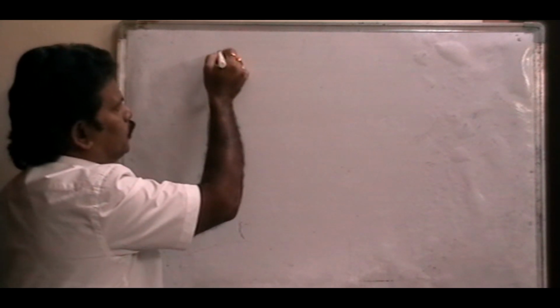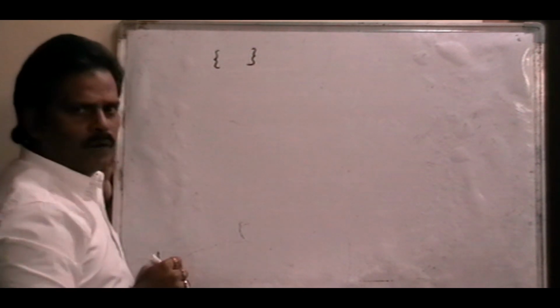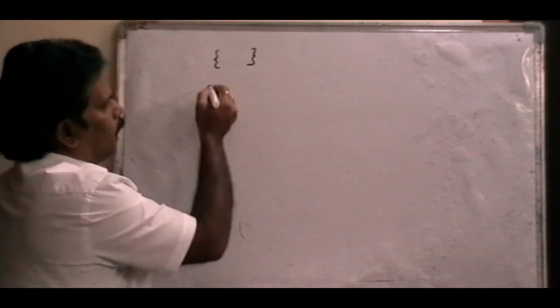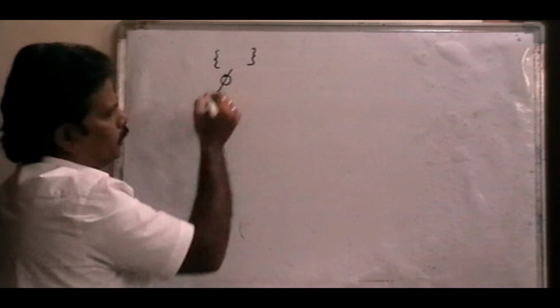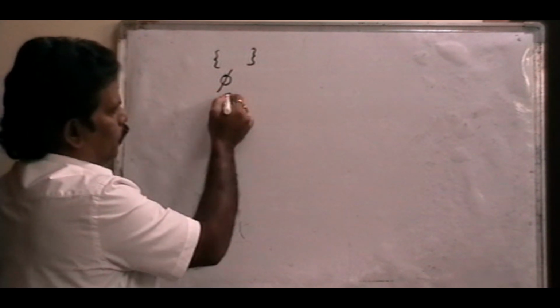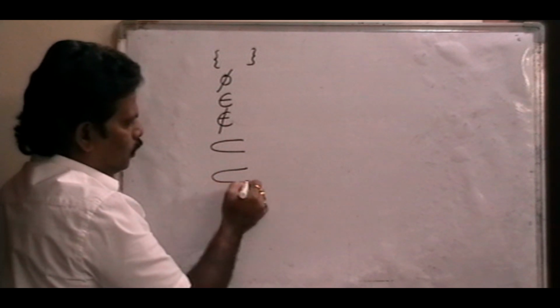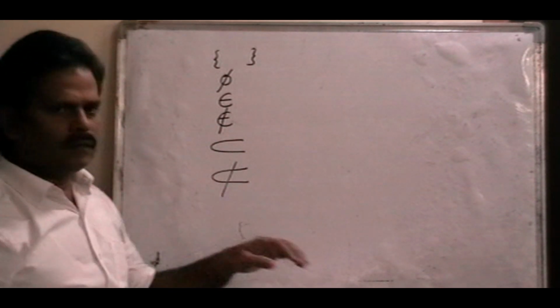First one is set, the symbol is a flower bracket, and second one is null set, meaning empty set, otherwise it is belongs to, not belongs to, subset, not subset, right?